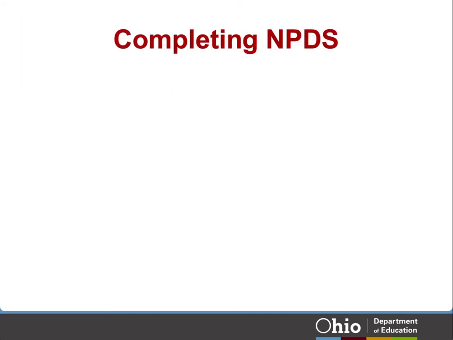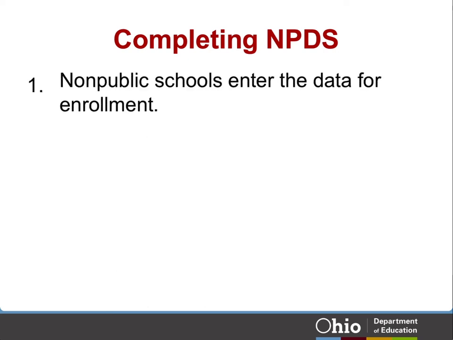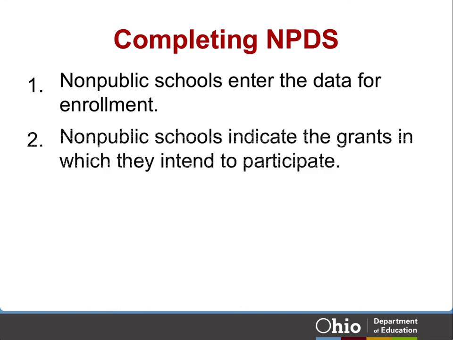There are 4 steps to completing NPDS. 1. Non-public schools enter the data for enrollment, economically disadvantaged and academically eligible children. 2. Non-public schools indicate the grants in which they intend to participate. Non-public schools can participate even if they enroll and serve children on scholarship.